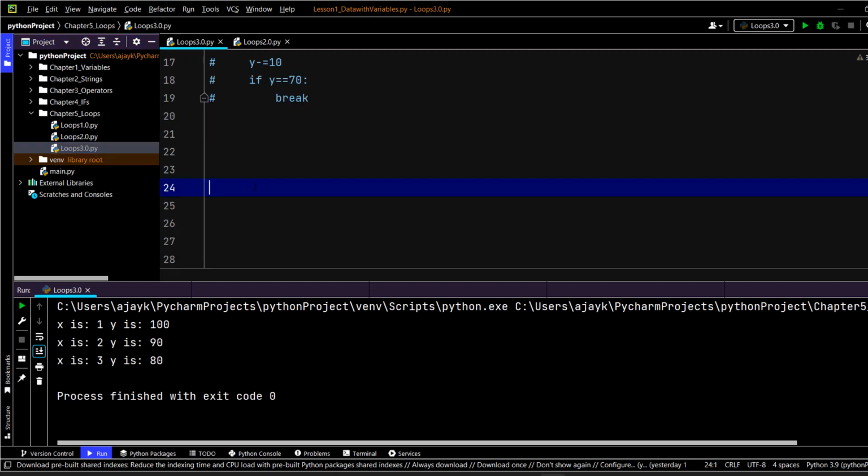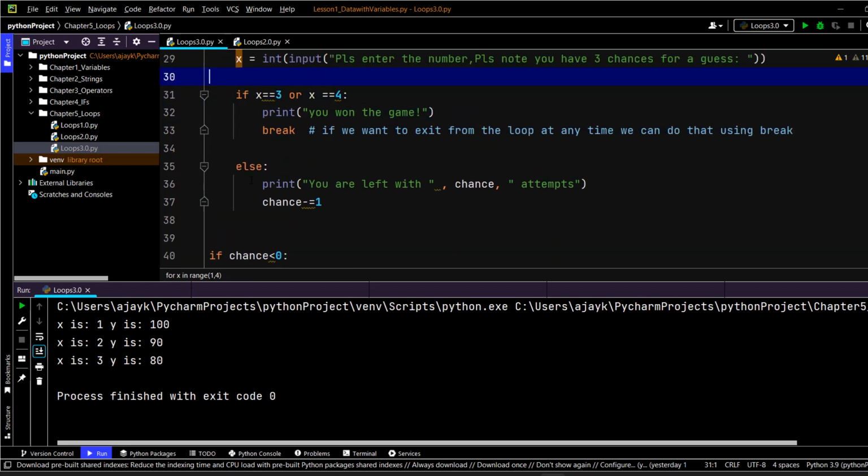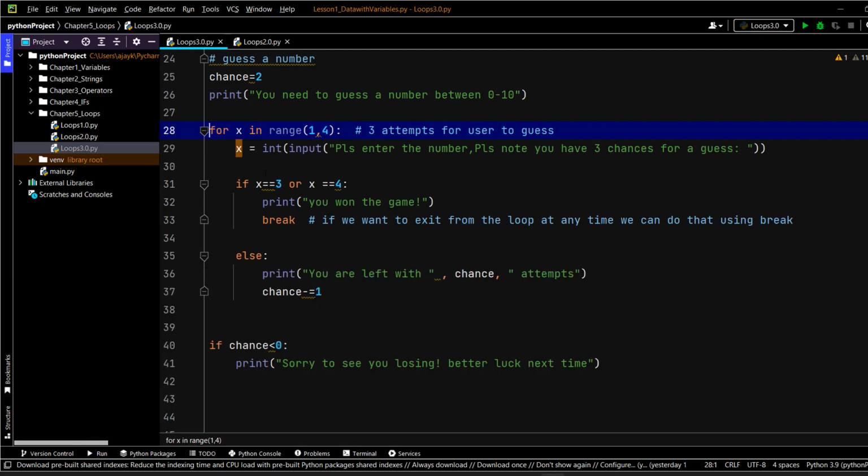I just want to actually switch this and convert this to a while loop. So how can I do that? Well, the if and else I think remain the same, but the only thing is that here you have to decide how you are going to give the user a chance to enter the numbers, 3 times as we said.